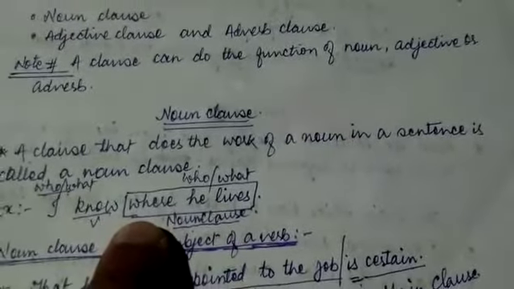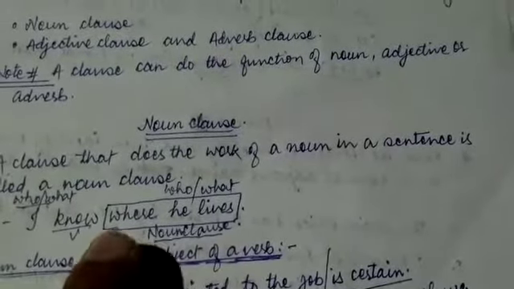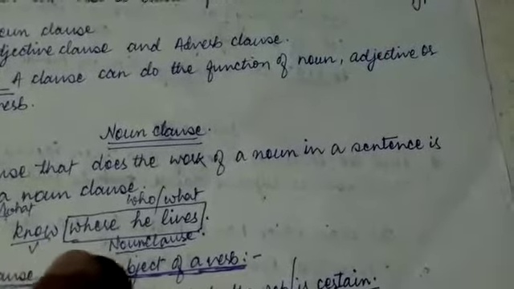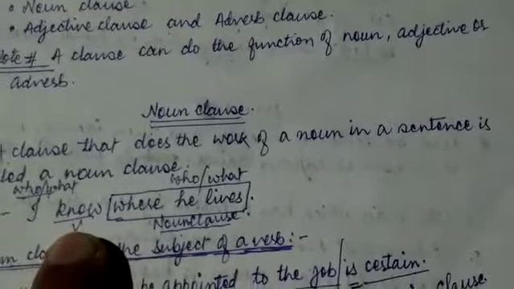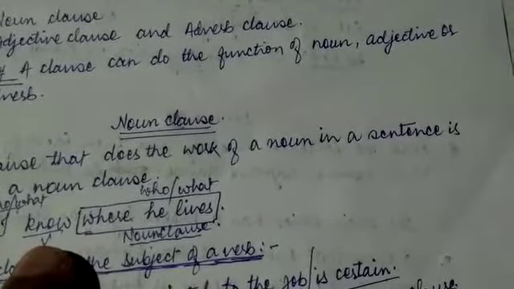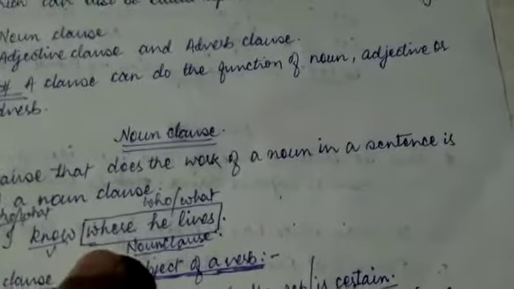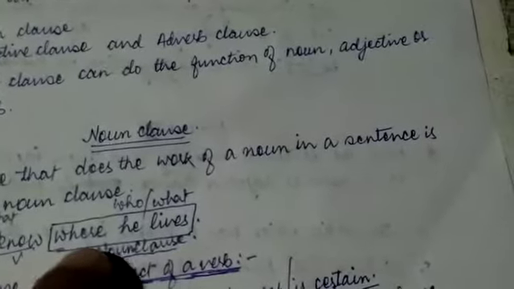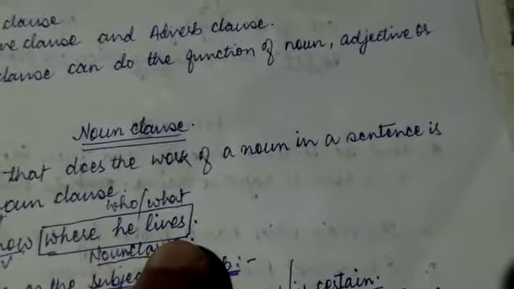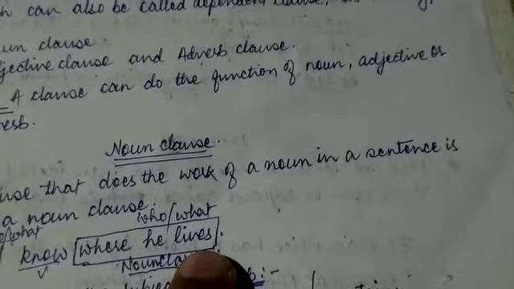Now here we have to understand that this is a noun clause because it serves as a noun. Look at the example carefully. I know what. If you write what after the verb, it identifies the place of the noun. I have put two questions: who or what. What is used for non-living things, who is used for living things. Now if you answer the question what, the answer will be where he lives. So where he lives serves as a noun. So it's a noun clause.